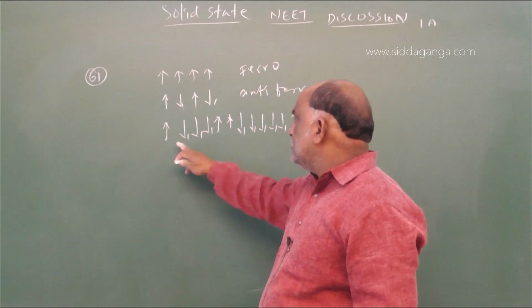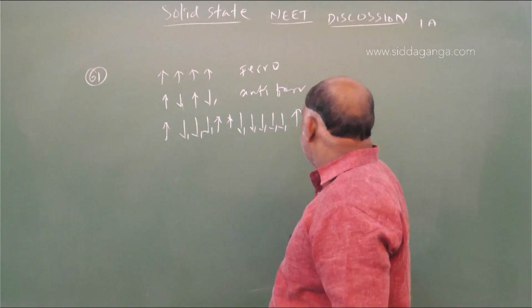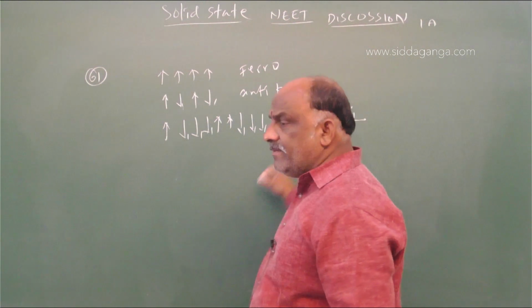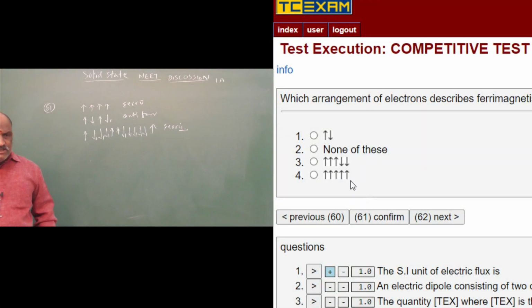In the third case, one is up, three down, two up, five down. What is this said to be? Ferrimagnetism. Once you go through the concept, this is a background question. So the answer is this one. The third one is the right answer for question 61. And next, question number 62.